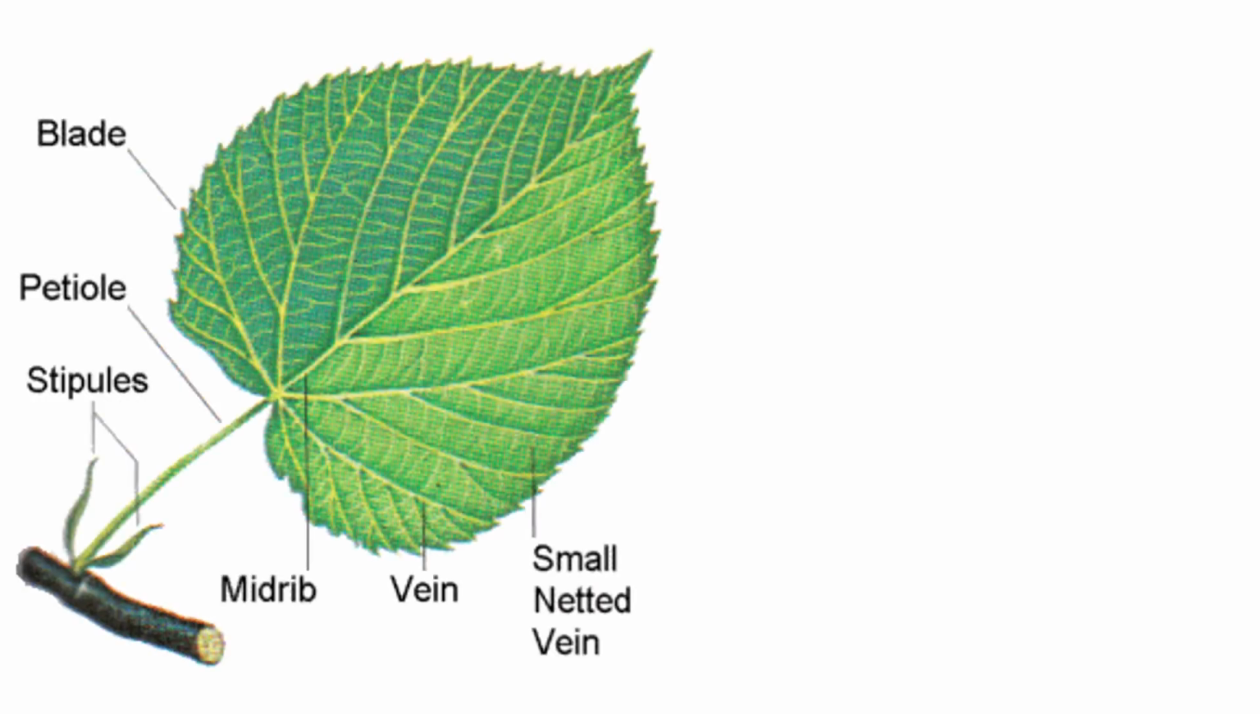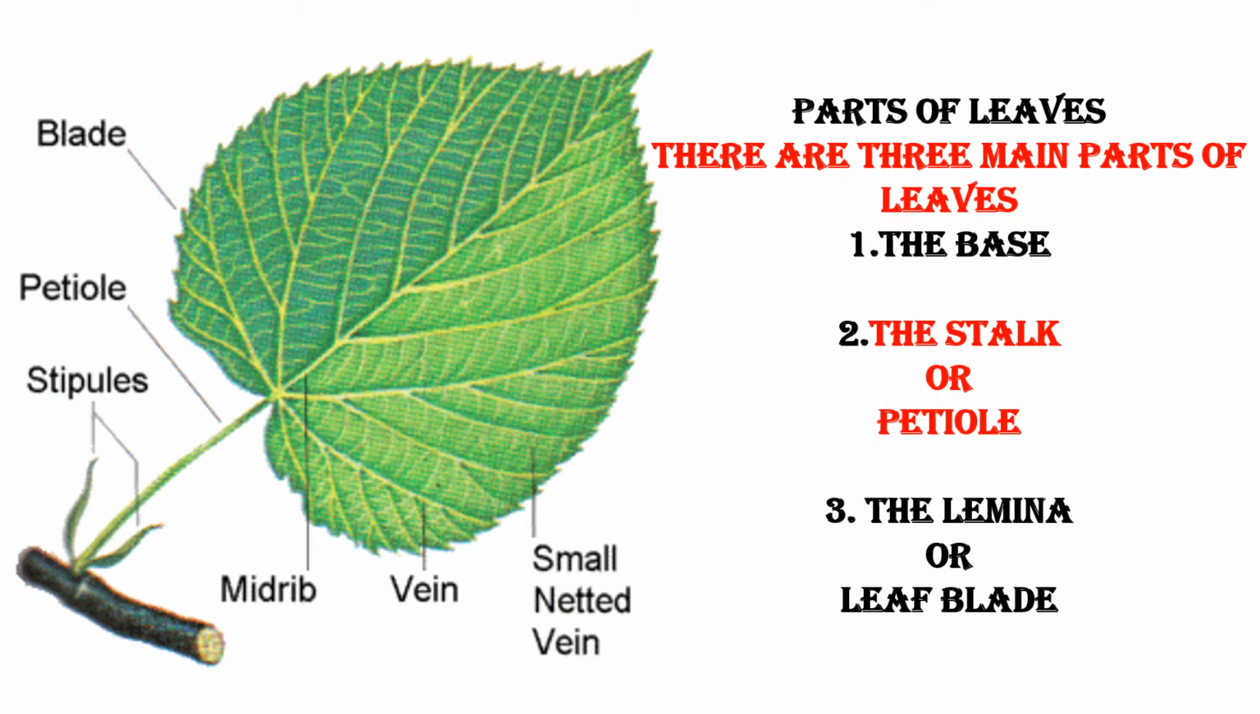See, this is the image of a leaf. Now, there are three main parts in the leaves. That is the base. What is base? This is base. Next, the stalk or petiole. What is stalk or petiole? This green line is stalk. And the lamina or leaf blade. So, this is leaf blade, and this whole flat surface of the leaf is lamina.